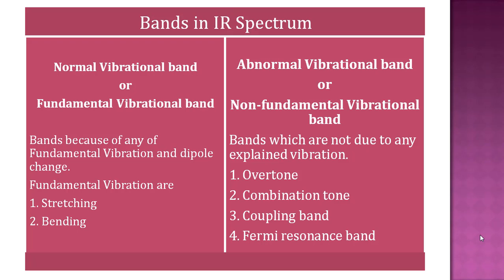In the previous lecture, we have seen the types of fundamental vibration. These normal vibrational bands are because of the fundamental vibration, and in the previous lecture, we saw the types of fundamental vibration, which are stretching and bending. While non-fundamental vibrational bands are the bands which are not due to any explained vibration, which means they are not due to the fundamental vibration. And basically, four types of non-fundamental vibrations are there, which are overtone, combination tone, coupling band, and Fermi resonance band.